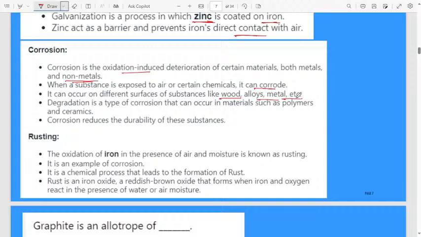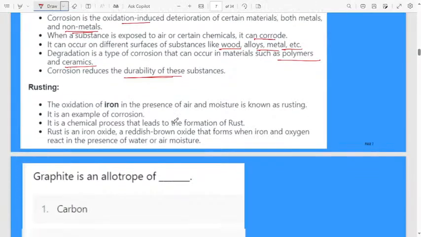Degradation is a type of corrosion that can occur in materials such as polymers and ceramics. Even polymers and ceramics will corrode. Corrosion reduces the durability of these substances. Durability means the lifetime of a substance, it will get reduced. Then next, rusting. The oxidation of iron in the presence of air and moisture we consider as rusting. It is an example of corrosion.